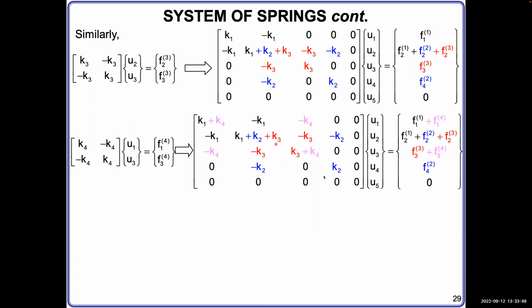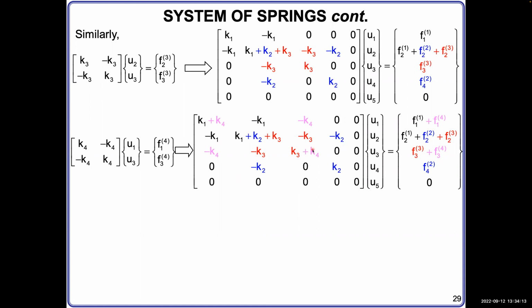The position to be added into the global matrix follows the node numbers. That's why the connectivity table is very important. It avoids any mistakes. You have node number 1 and number 3, add them in, and the displacements don't change. They are shared. Add the corresponding forces on the springs at both ends.